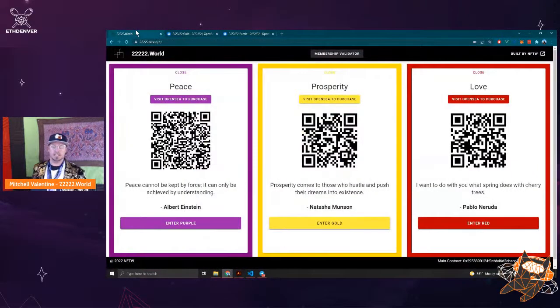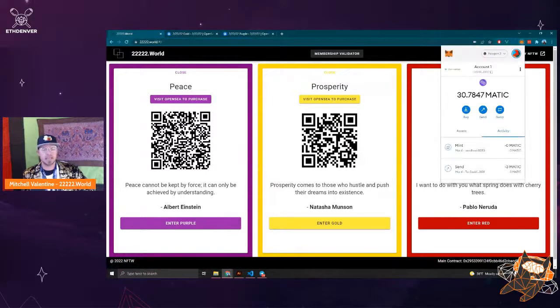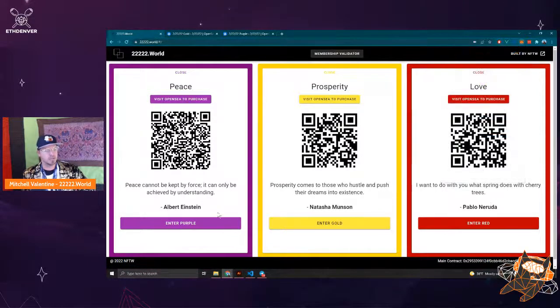So what we've done is built a way to validate using the Lit protocol, which is something we discovered at ETHDenver this year. Extremely cool tool, Lit protocol. I'm just totally lit on Lit. But anyway, what we do is, I've got my MetaMask wallet set up, and this account owns a purple token.